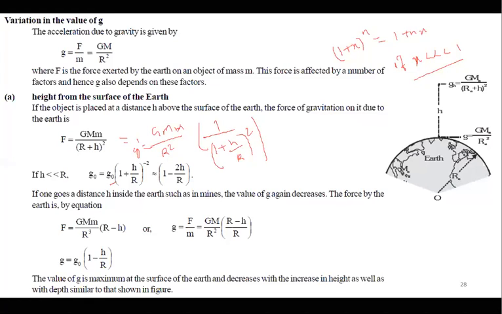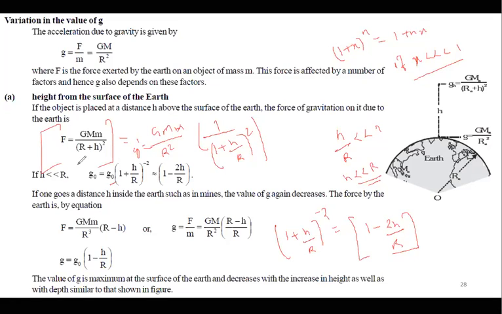Can I say that here x is h by R, and this is very, very less than 1, which means h should be very, very less than R. So h should not be comparable to R. Then this whole term (1 plus h by R) to the power minus 2 can be written as 1 minus 2h by R. As simple as that. If h is comparable to R, then you have to use this formula only. You don't have to use the approximation. Got it?